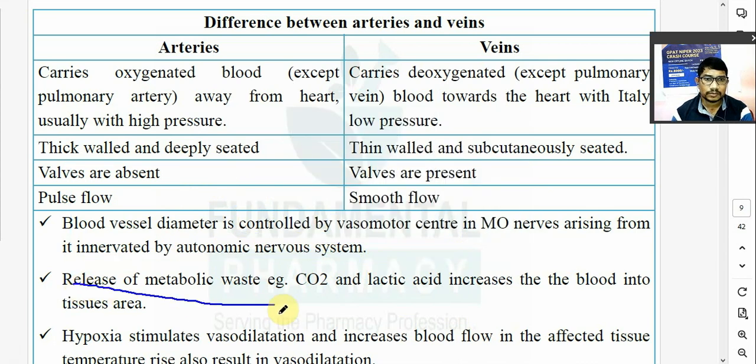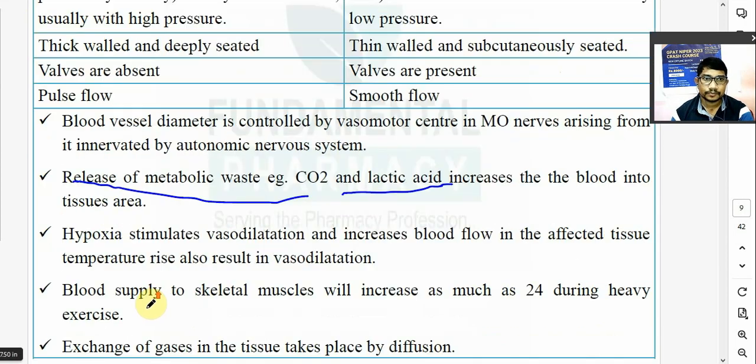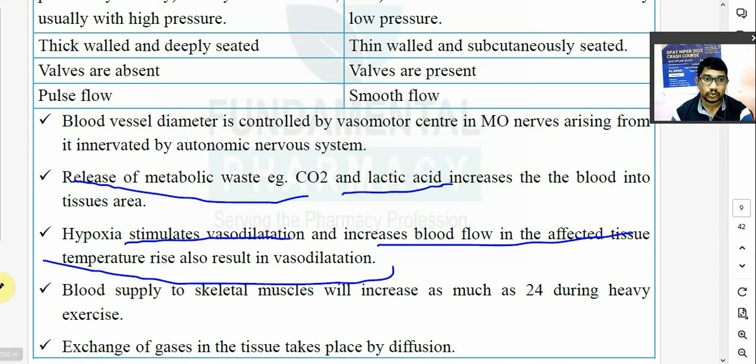Release of metabolic waste like carbon dioxide, lactic acid, they increase the blood supply to the particular tissue. Then again hypoxia stimulates the vasodilation. हाइपोक्सिया अगर हुआ है तो ब्लड वेसल डायलेट होगा. Increase in the blood flow in the affected tissue. Temperature rise also results in the vasodilation. तो हाइपोक्सिया अगर हो गया तो ब्लड वेसल का डायलेशन होगा. अगर टेम्परेचर बढ़ गया है तो ब्लड वेसल का डायलेशन होगा.